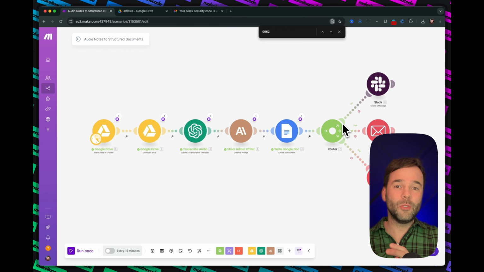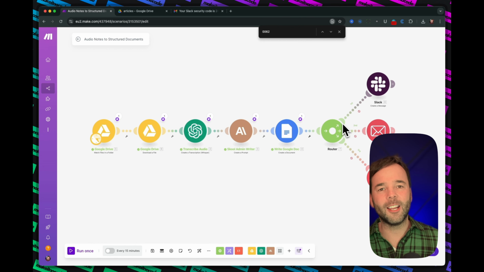I really do use this automation pretty much every day in my life. So when I drive my car, when I go to work, when I go and pick up my kids, I often have an idea. I just quickly hit a button on my home screen, and then it will record my message. I'll drop it in my Google Drive, and AI will do the rest.